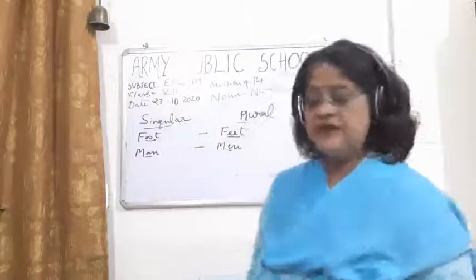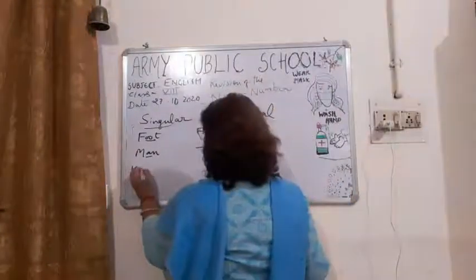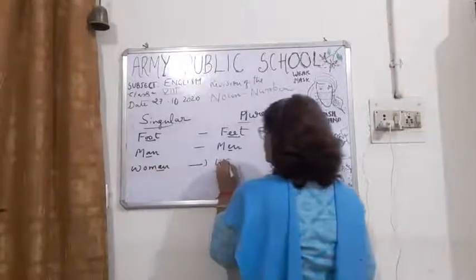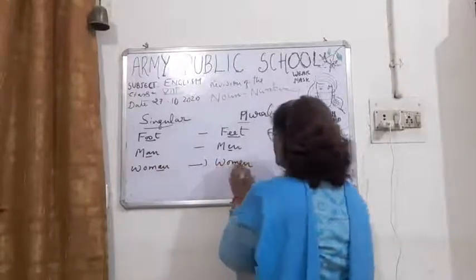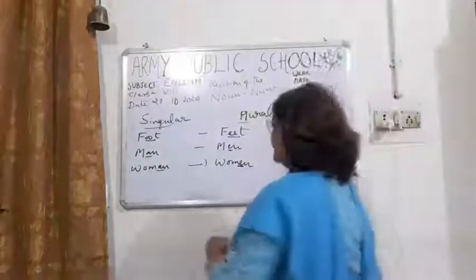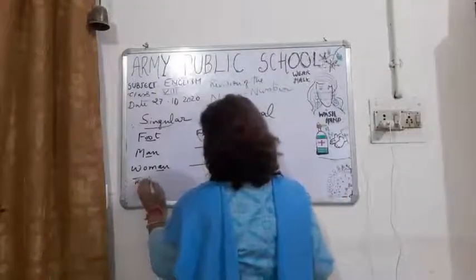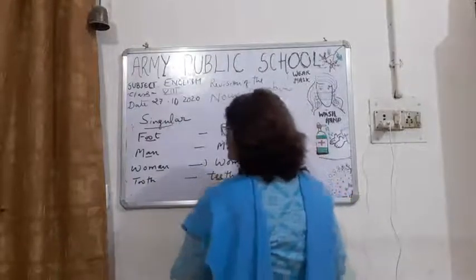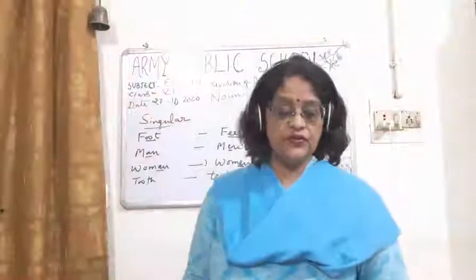Okay, similarly woman, internal vowel A will change, women. Alright, then tooth, it will change into teeth. Okay, tooth will change into teeth.